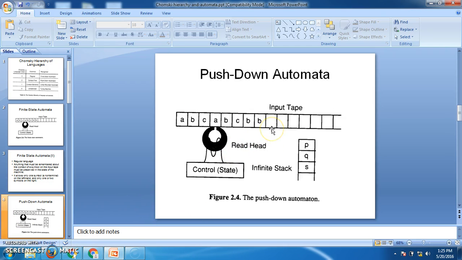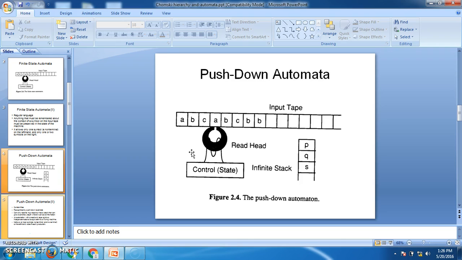Here this is the model of the push down automata. It is like finite automata, and the only extra thing here is an infinite stack. Using this stack we can store the symbols a's and b's. So push down automata is nothing but finite automata plus one stack. This stack is used to store the symbols, that is, it is used for memory purpose. With this push down automata, it can accept languages like L equal to a power n, b power n, or L equal to a power n, b power n, c power n, d power n.